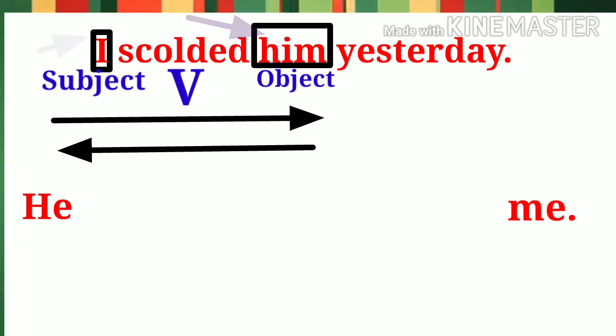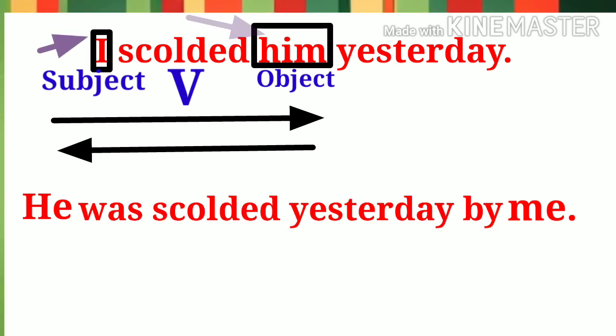Students, let me remind you once again, if you swap these pronouns as they are, I mean without converting them into their nominative and objective cases, your sentence in passive voice will be wrong. Of course, after this, I am going to tell you the nominative and objective cases of all the pronouns so that you can use them without mistake. Okay, now the correct answer in passive voice is: He was scolded yesterday by me. So I hope you have understood how to convert pronouns from nominative case to objective case and objective case to nominative case.